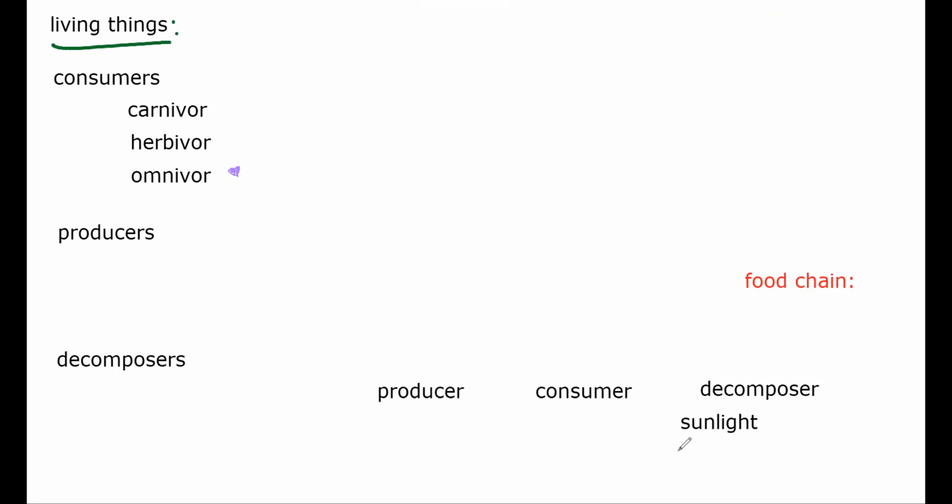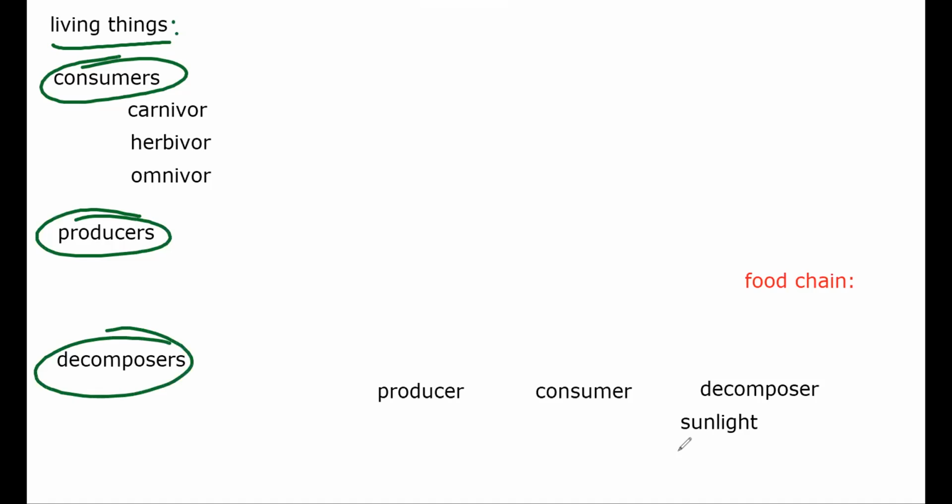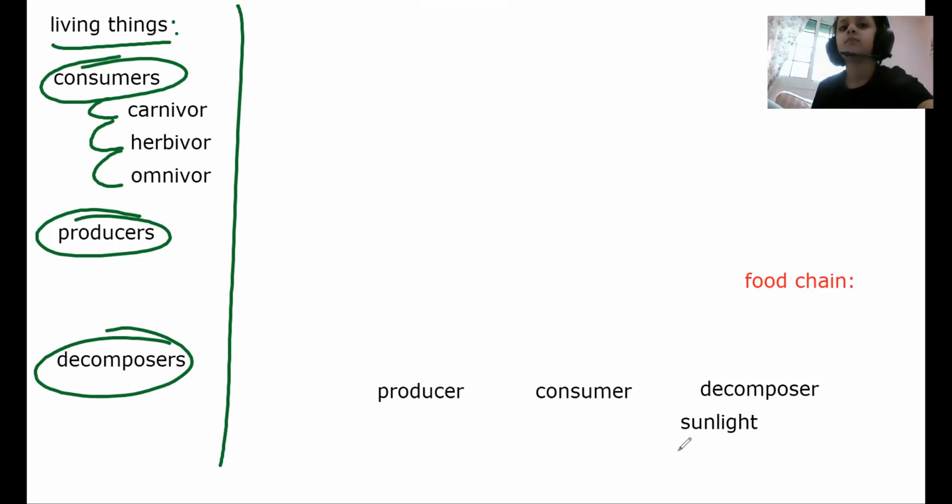Number one: consumer, producer, and decomposer. A consumer can be a carnivore, herbivore, or omnivore. Now, I want to talk about...